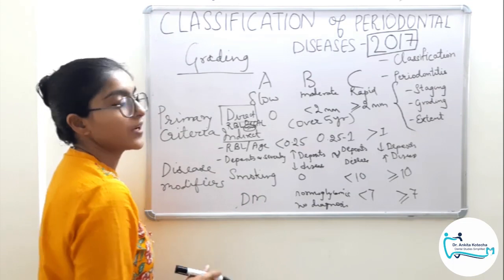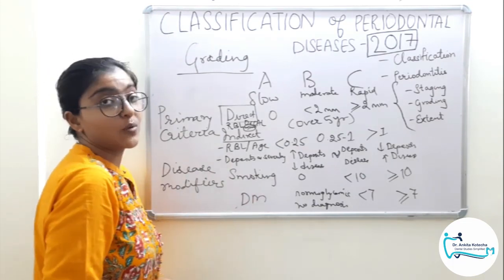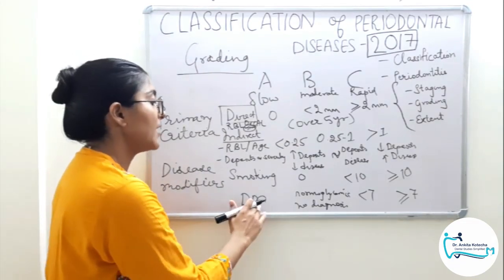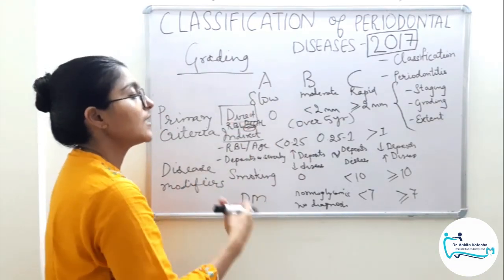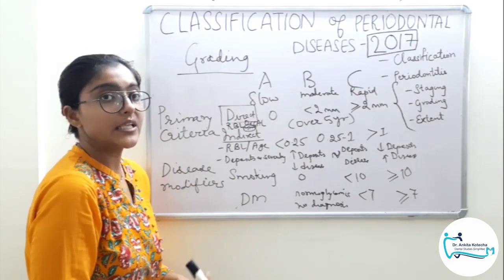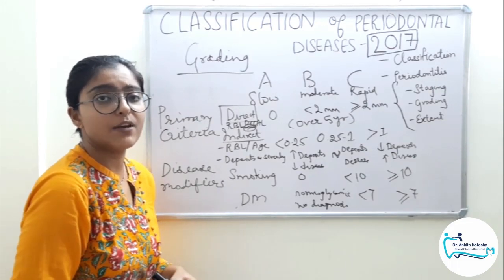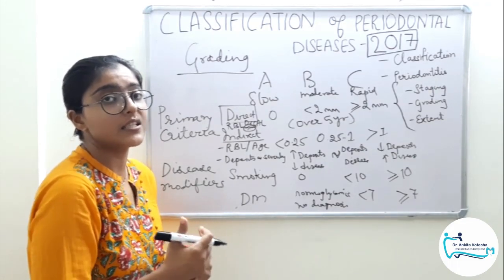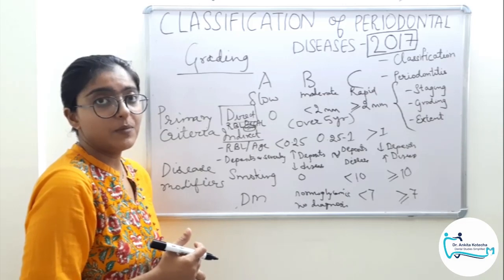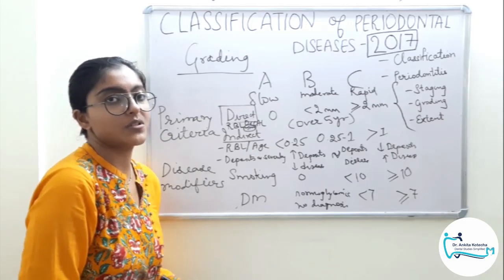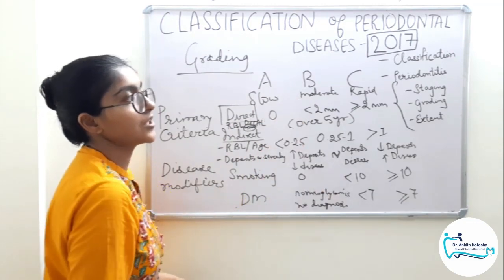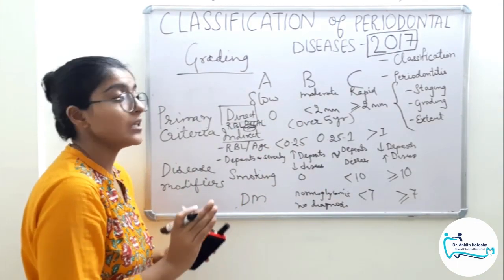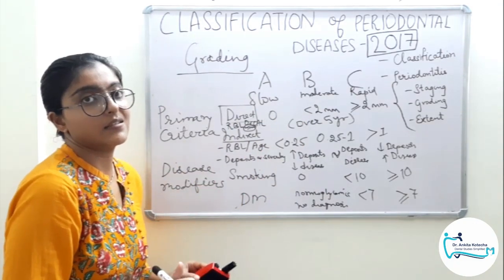For the disease modifiers, smoking can be assessed from the habit history taking, and diabetes can be assessed from its medical history taking. So all the answers are hidden in our history taking, and that is why it is time and again emphasized that history taking is the key to appropriate treatment plan and hence the treatment outcomes. Clear? So this completes the latest classification of periodontitis per se, staging, grading and extent.